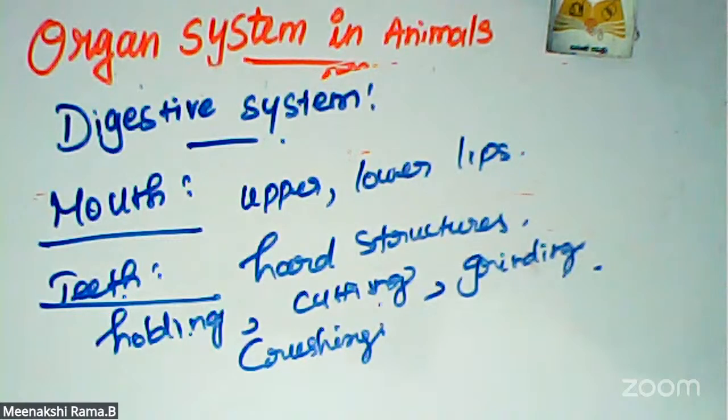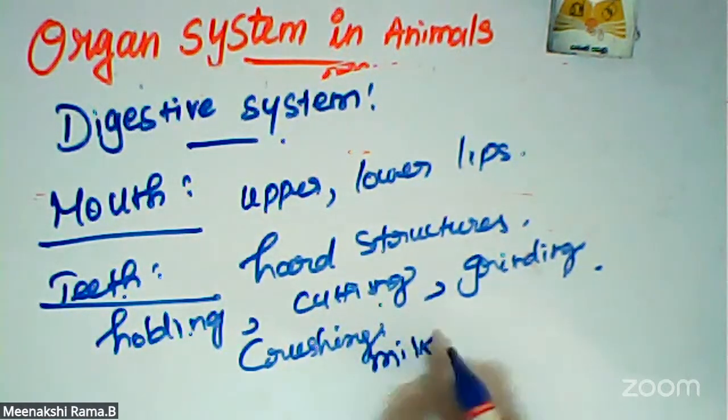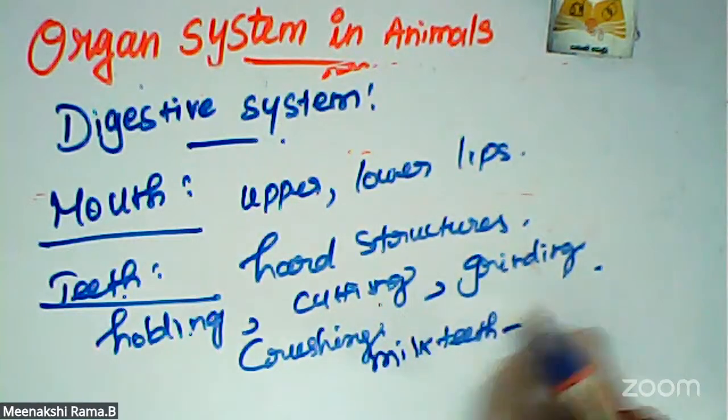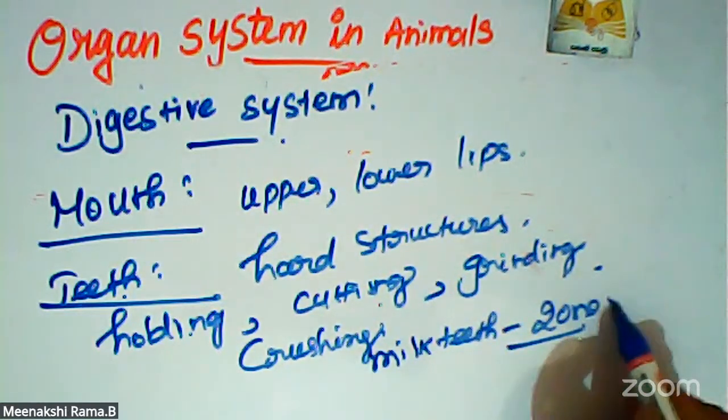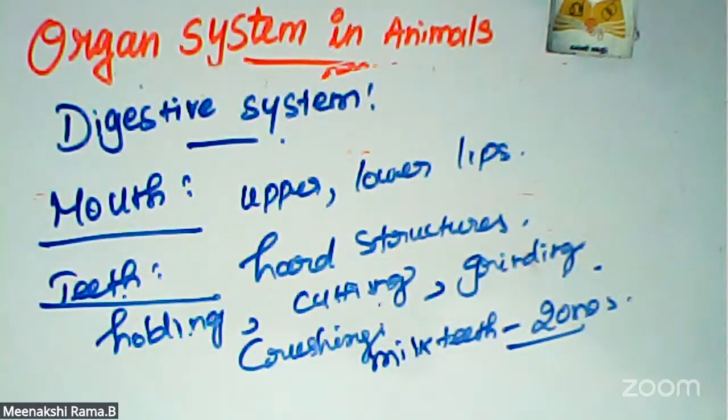In human beings, two sets of teeth develop in our lifetime. The first set is 20 teeth, the temporary or milk teeth. Milk teeth number only 20. After that, the second set is the permanent teeth, and each jaw contains 16. Each tooth has a root fitted in the gum. Permanent teeth are of four types.